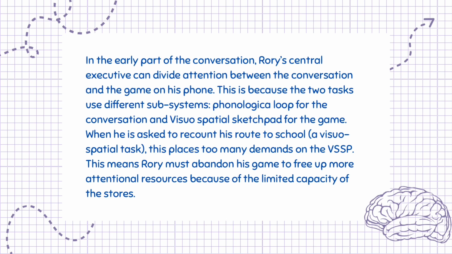In the early part of the conversation, Rory's central executive can divide attention between the conversation and the game on his phone. This is because the two tasks use different subsystems, phonological loop for the conversation and visuospatial sketchpad for the game. When he is asked to recount his route to school, a visuospatial task, this places too many demands on the VSSP. This means Rory must abandon his game to free up more attentional resources because of the limited capacity of the stores.